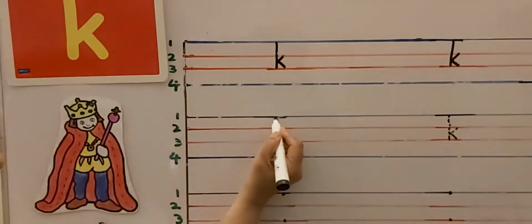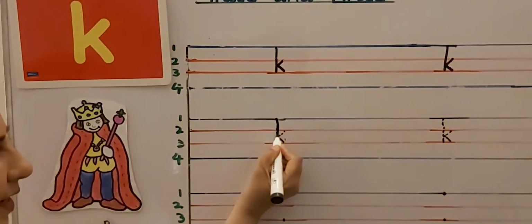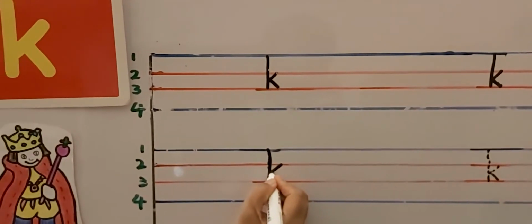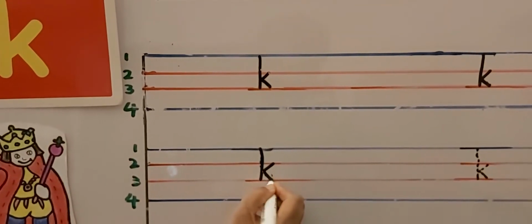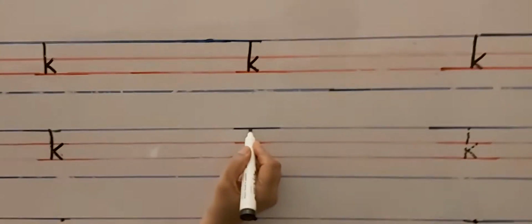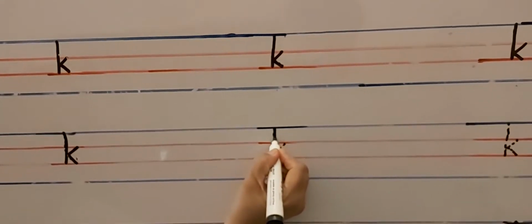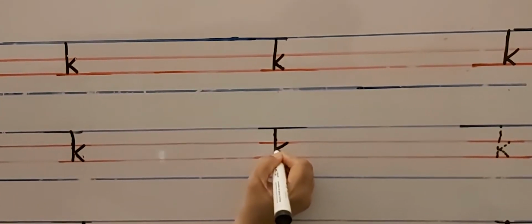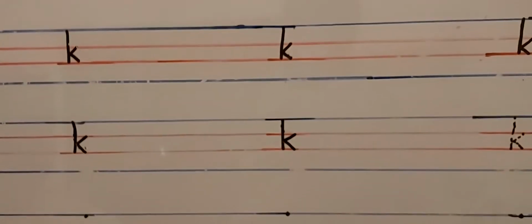Okay, put your pencil on the top dot, make a straight line, pick up your pencil and make one slanting line like this and one more slanting line like this. Okay, is it easy peasy? Yes, put your pencil on the first dot, make a straight line, pick up your pencil, one slanting line and one more slanting line.